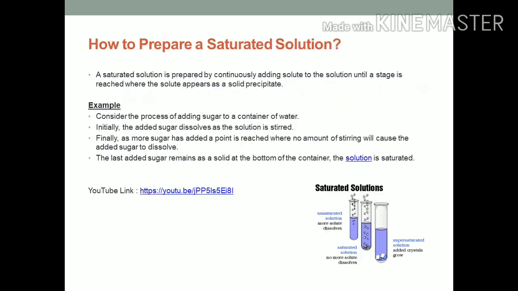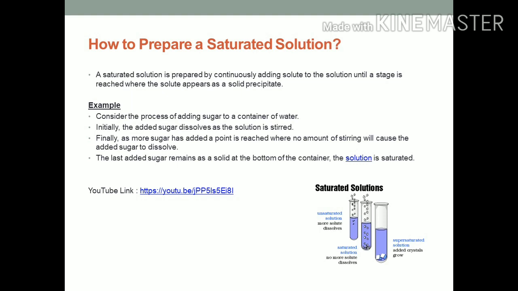Now we will understand how to prepare a saturated solution. A saturated solution is prepared by continuously adding solute. It can be salt, sugar to the solution until a stage is reached where the solute appears as a solid precipitate. Precipitate means undissolved solid. For this, consider the process of adding sugar to a container of water.